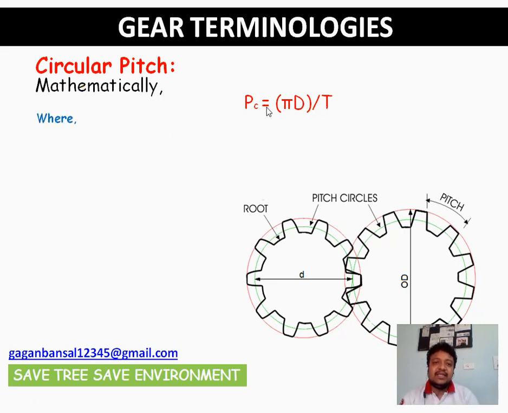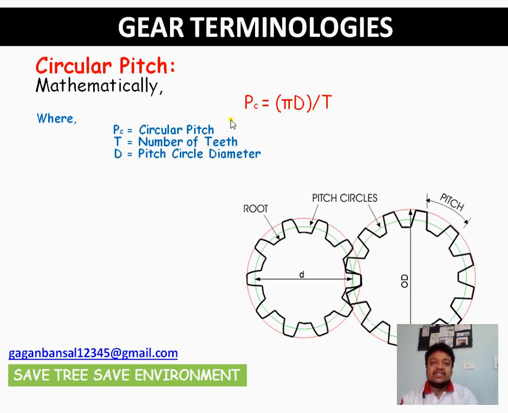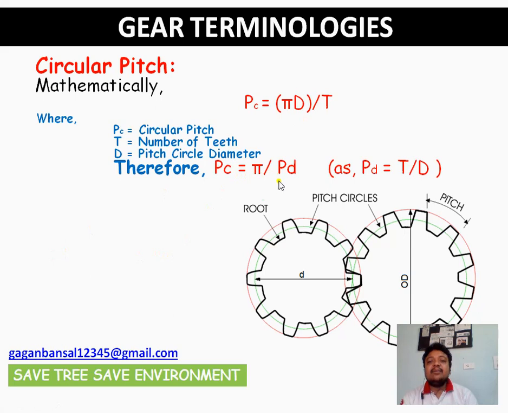So mathematically, if PC is the circular pitch, capital D is the pitch circle diameter and capital T is the number of teeth, then PC equals pi D by T. Therefore PC equals pi upon PD. What is this PD? This is the diametral pitch, as diametral pitch is T by D, as we did in the previous slide. So pi upon PD is PC, or we can say PC into PD, that is, circular pitch into diametral pitch, is pi.